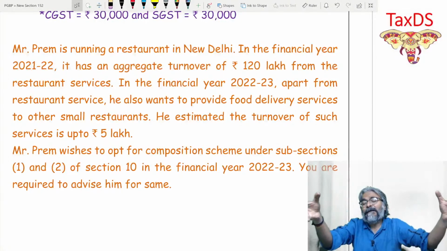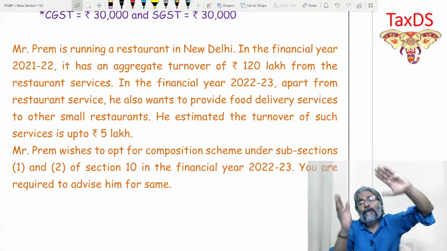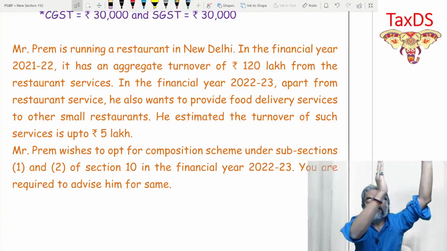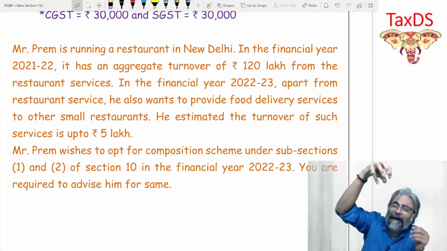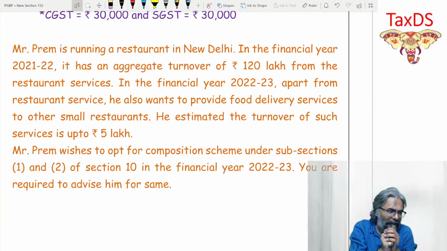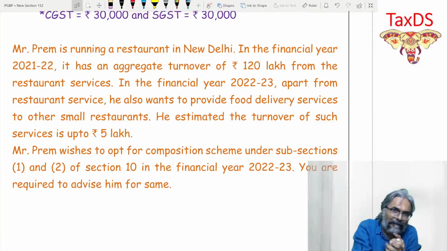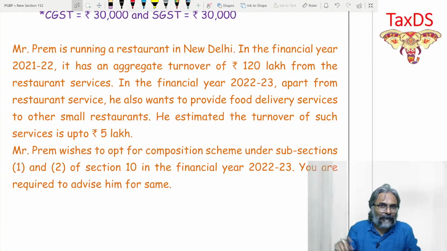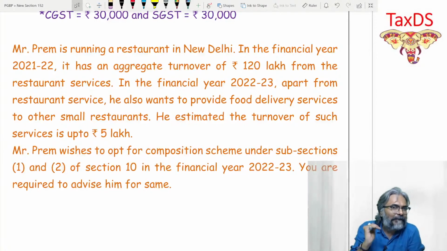And suppose there is a combination where the location of supplier is outside India, the location of receiver is also outside India, and the place of supply is in India. Now, could that combination be covered under the RCM? So RCM is a topic which requires a certain level of knowledge.